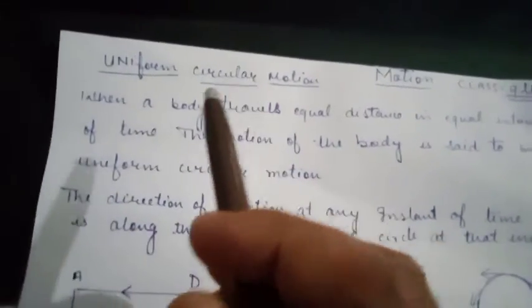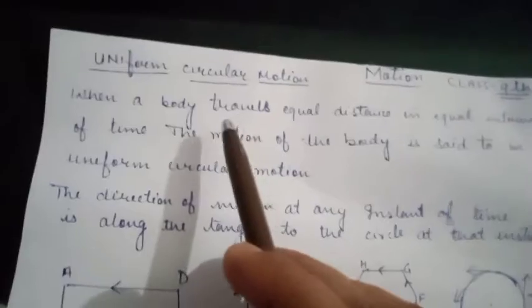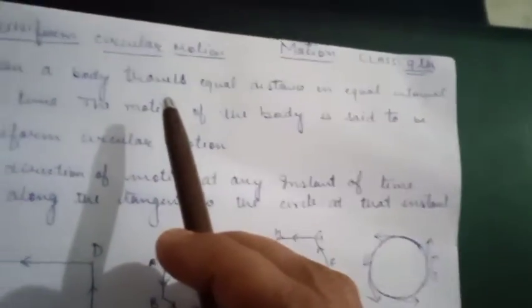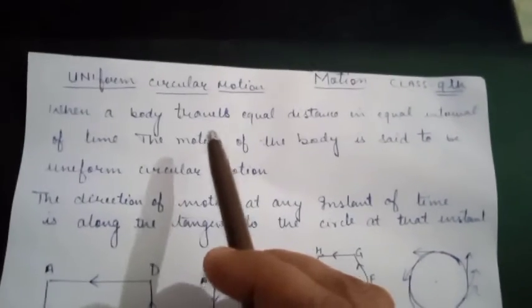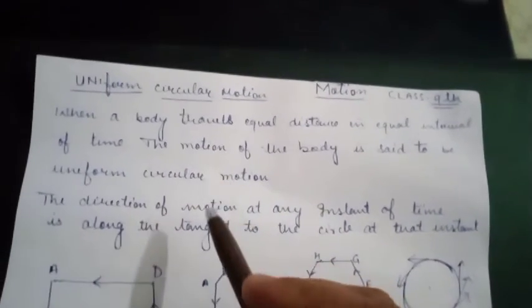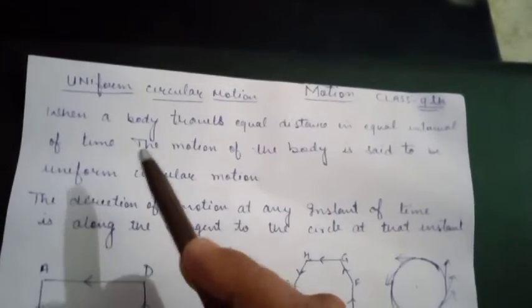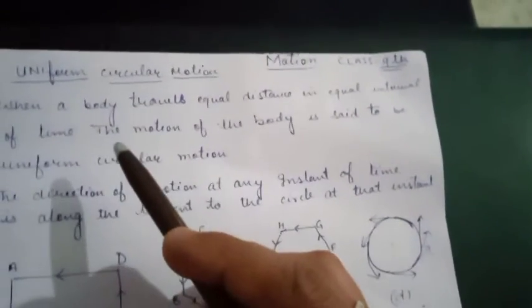So what is uniform circular motion? When a body travels equal distances in equal intervals of time, the motion of the body is said to be uniform circular motion. Uniform means equal distance in equal time intervals.